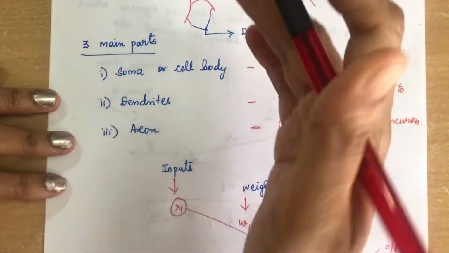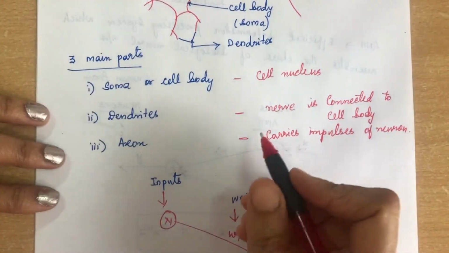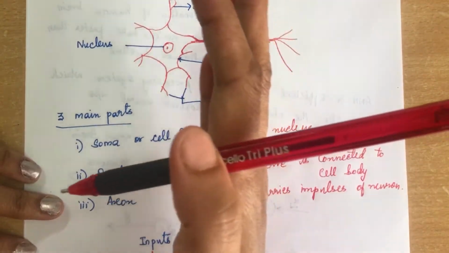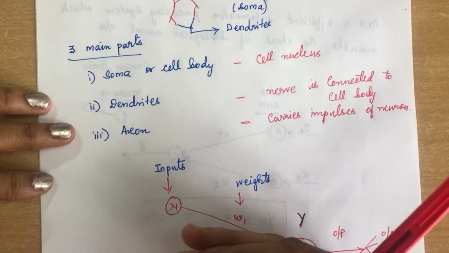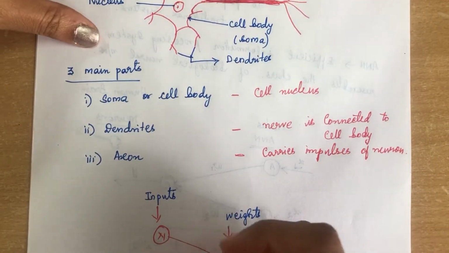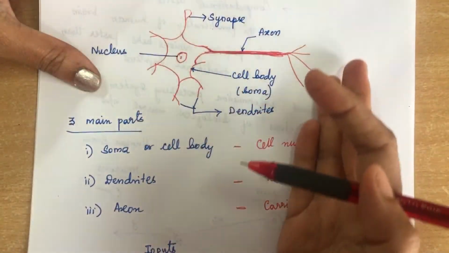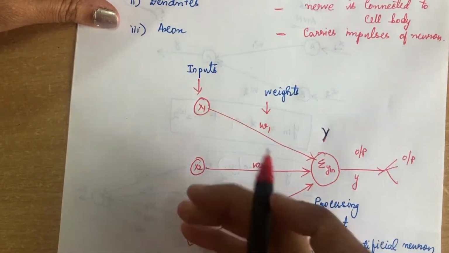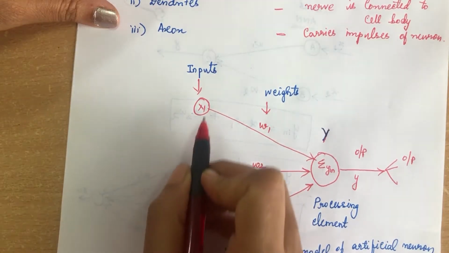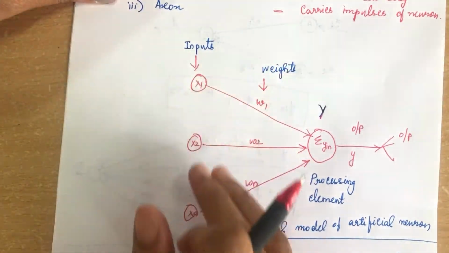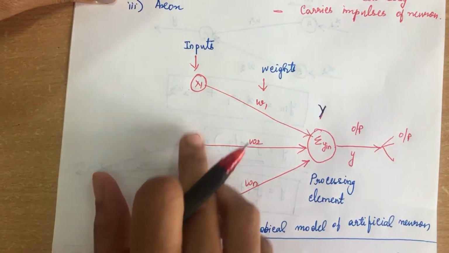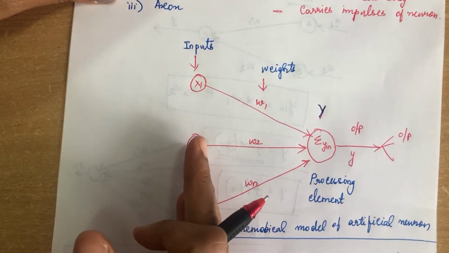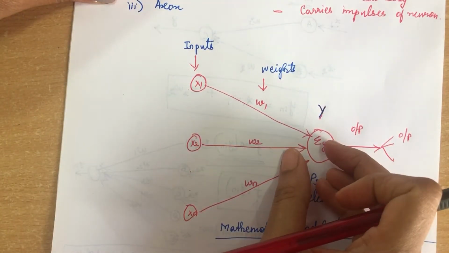Now we will see how the artificial neural network is going to mimic this biological network. As we all know, in an artificial neural network we call neurons nodes. Since I have drawn only one neuron over here, I am going to explain with a number of nodes. In this diagram I have given you n number of nodes. I have named them x1, x2, etc., up to xn. These are the nodes which are connected to the output node called y.